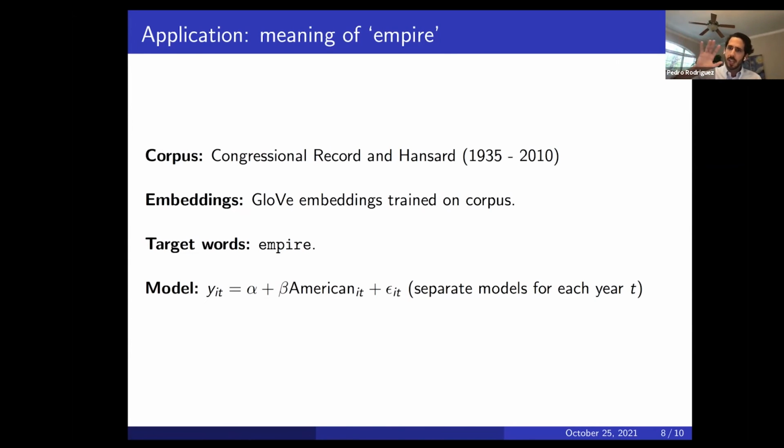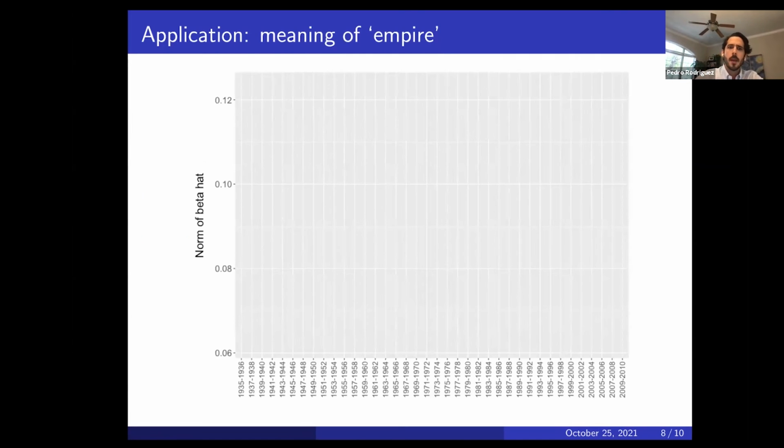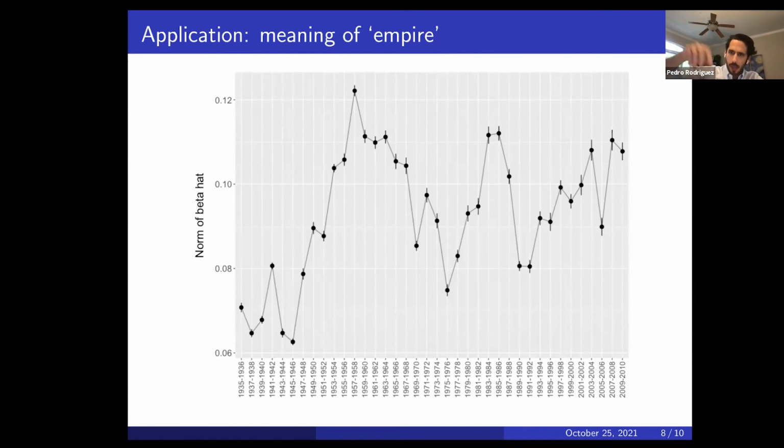Here, the coefficient just captures membership to the American Congress. So it's just capturing whether the term came from an American representative or was mentioned by a parliamentarian in the UK Parliament. And we run separate regressions for each year. In this case, we're training our own embedding models. This is a very large corpus, so we can train our own embeddings model, and we use it here. And we plot the norm of that beta, the norm of that coefficient over time. So we see that it varies quite a lot over time.